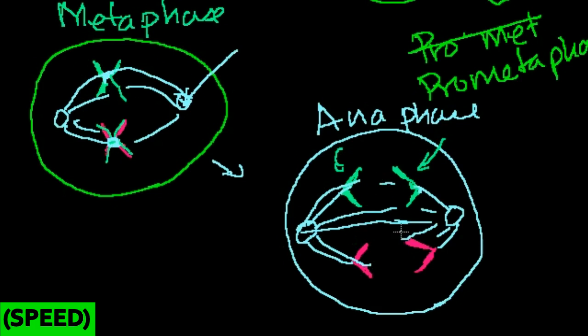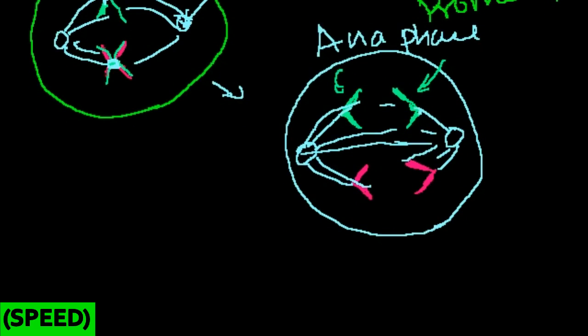So now you can say that the cell, which used to have 2 chromosomes here, now has 4 chromosomes, because as soon as a chromatid is no longer connected to its sister chromatid, they're considered sister chromosomes, which is just a naming convention. They were there before, they were there after. They were just attached before. Now they're not attached, so you consider them their own individual entity. And then we're almost done. The last stage is telophase.